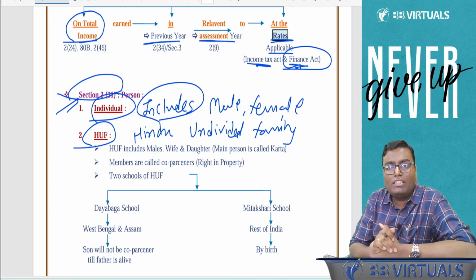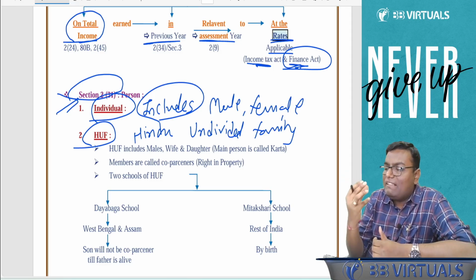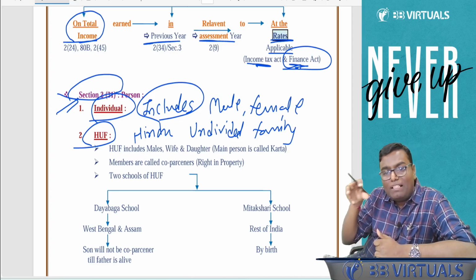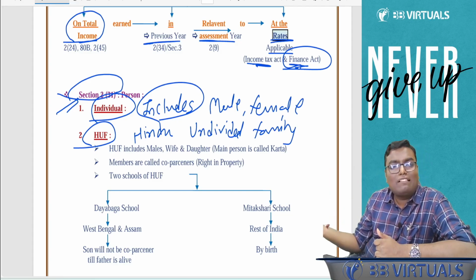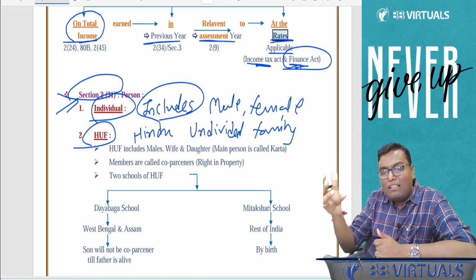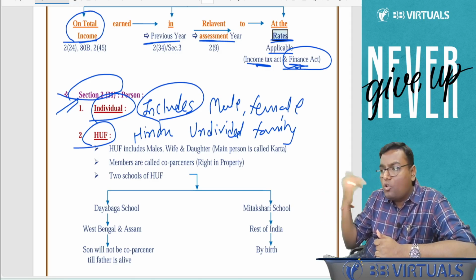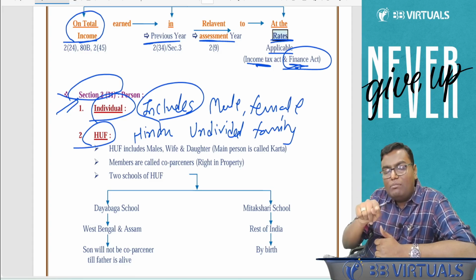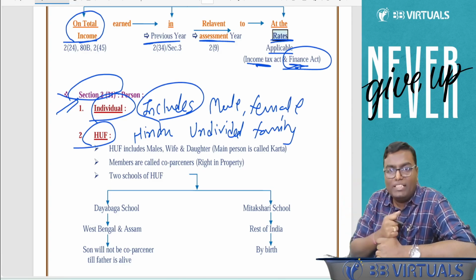As per the Hindu Succession Act, if your family is doing a business or has some property, instead of dividing it among particular persons, you have a separate status called Hindu Undivided Family. All the family property and business will go to this status. Any family member who joins becomes a member, and any who quits is no longer a member. The members change automatically, but the property remains with one entity called Hindu Undivided Family.